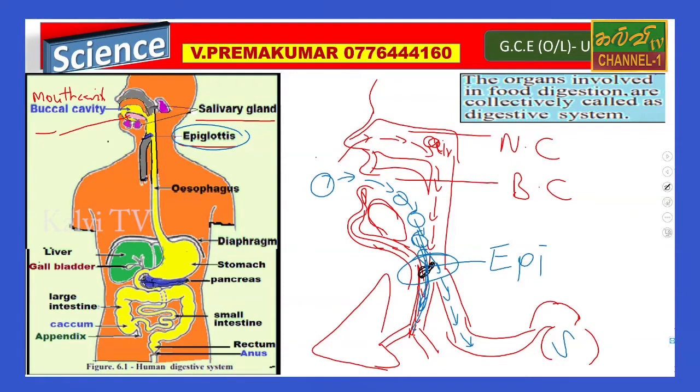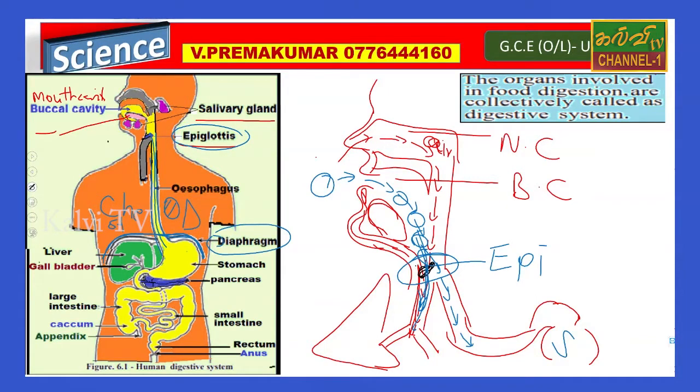The esophagus does not participate in any digestion, it is only a tube. This is the chest, which contains the heart and everything, very important organs are here. So the food passes through the chest in the esophagus tube, and the chest and the abdomen are separated by the diaphragm. This is called the diaphragm, right? It separates the chest and the abdomen.